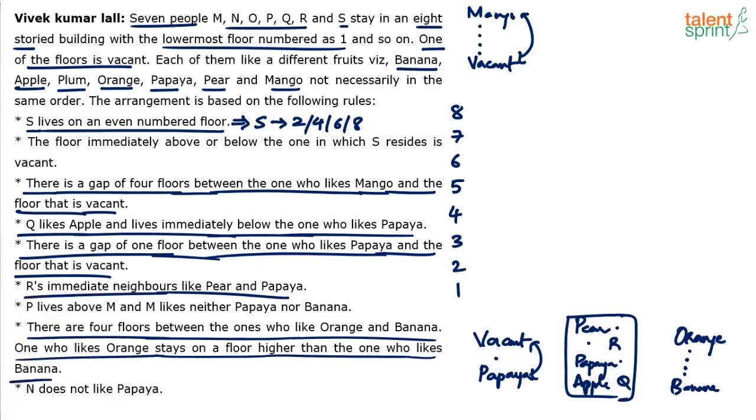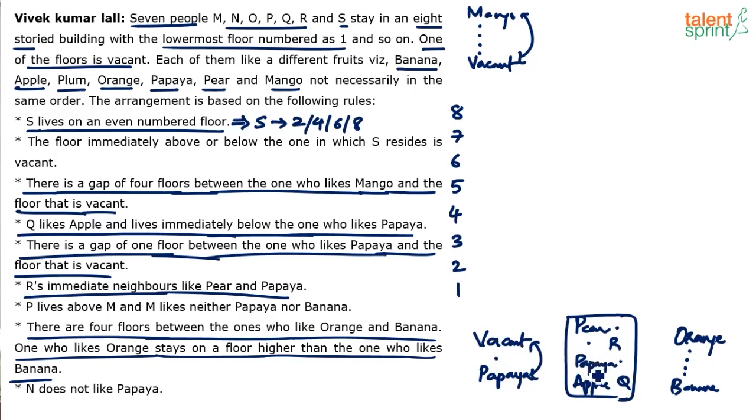Now, I'm just trying to check if anything else can be done. We know that between Papaya and the vacant floor, there is only a gap of one floor. There is a gap of one floor between the one who likes Papaya and the floor that is vacant. Papaya is fixed here.